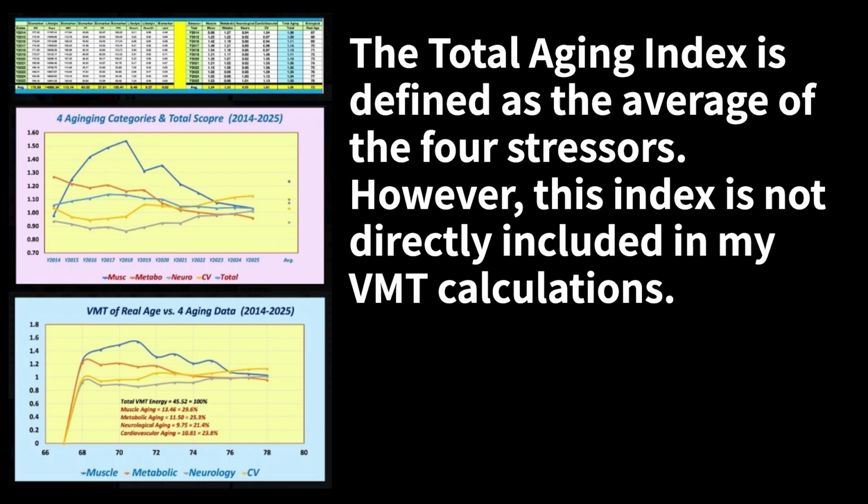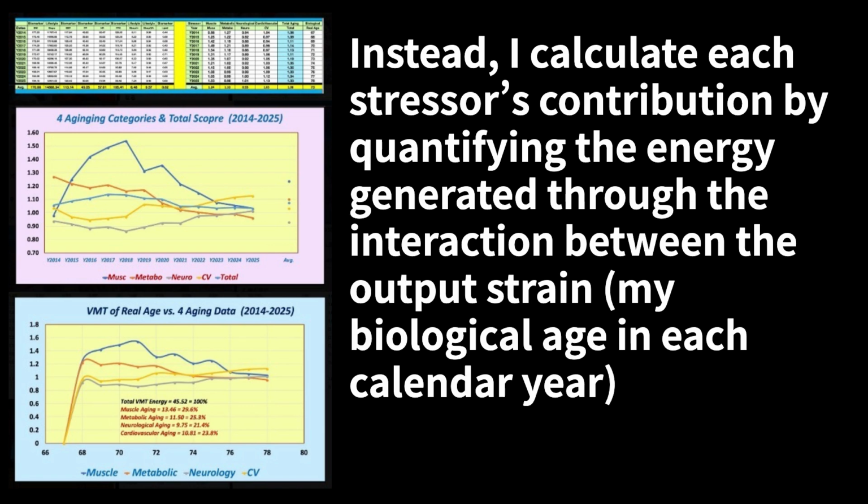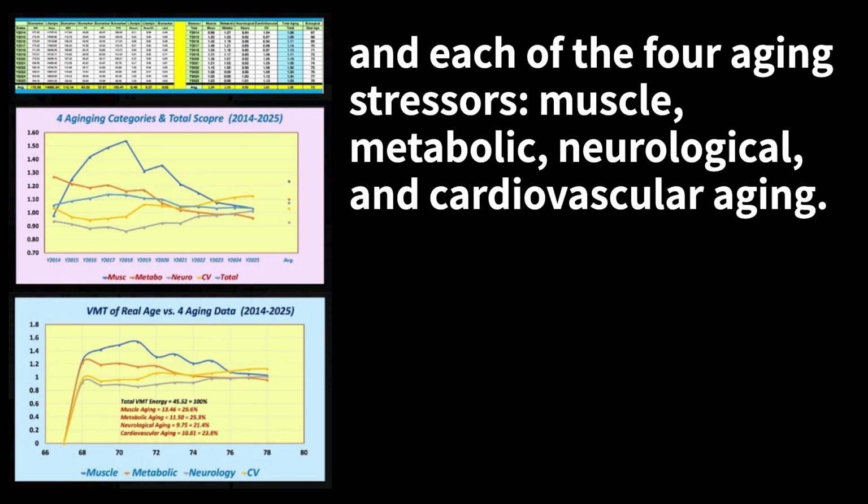Total aging index. The total aging index is defined as the average of the 4 stressors. However, this index is not directly included in my VMT calculations. Instead, I calculate each stressor's contribution by quantifying the energy generated through the interaction between the output strain, my biological age in each calendar year, and each of the 4 aging stressors: muscle, metabolic, neurological, and cardiovascular aging.